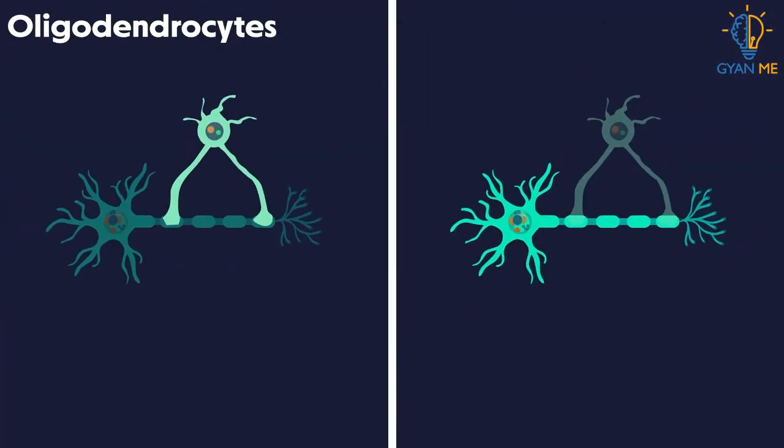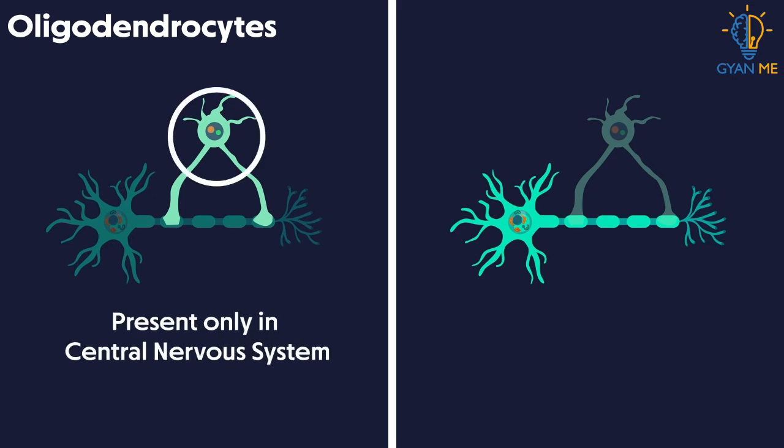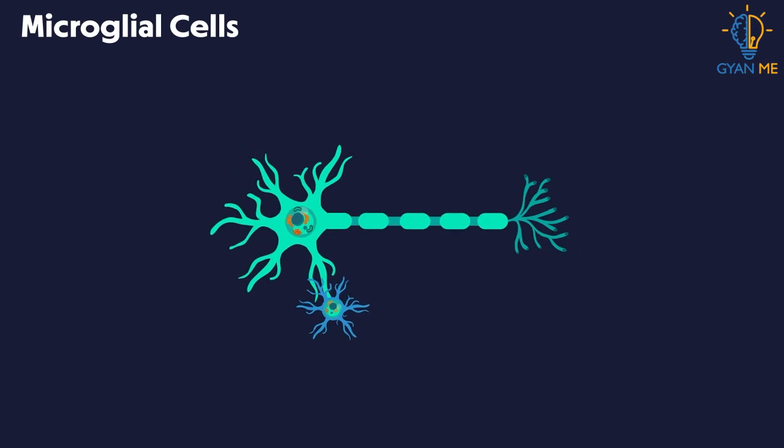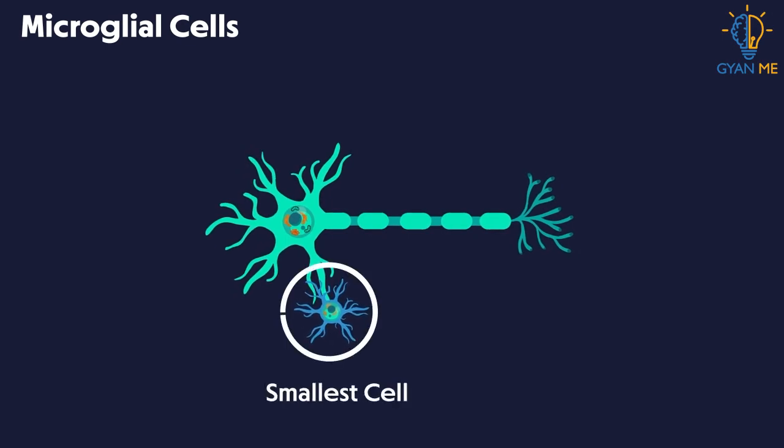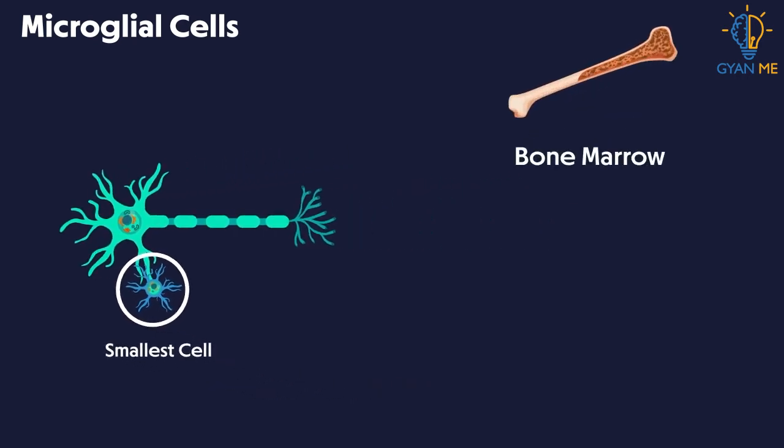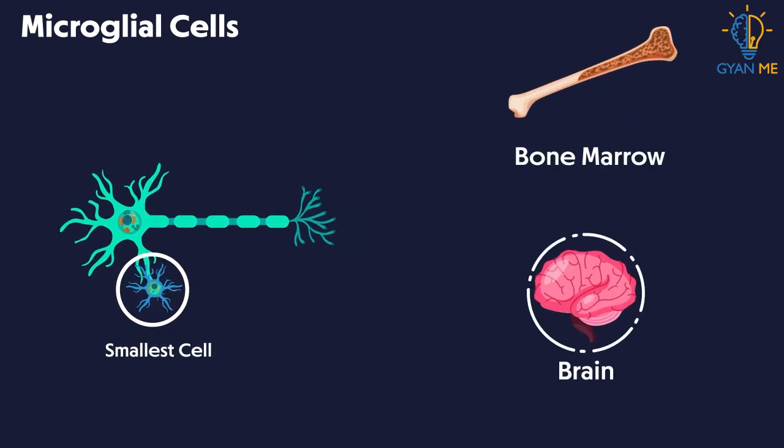Oligodendrocytes are present only in the central nervous system. They help in formation of lipid-rich myelin around some axons. This same function is done by Schwann cells in the peripheral nervous system. And lastly, as the name implies, microglial cells are the smaller cells derived from stem cells of bone marrow. They are immune cells present in the brain and protect it.